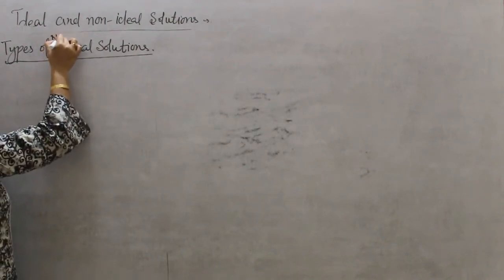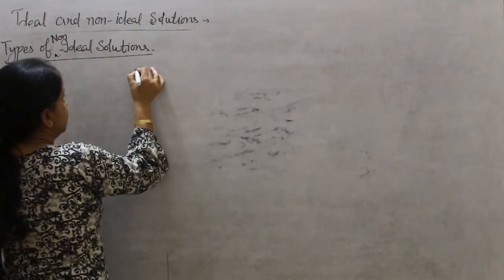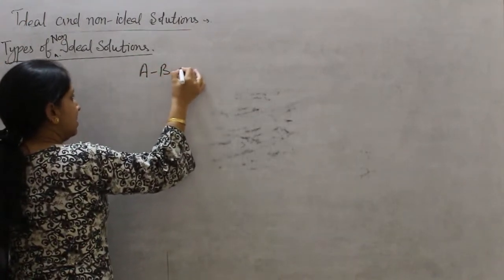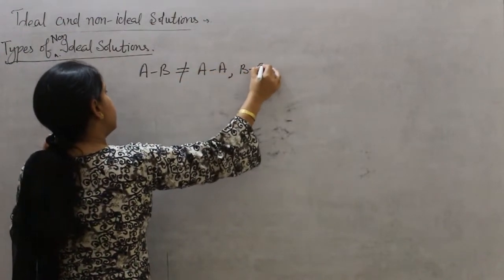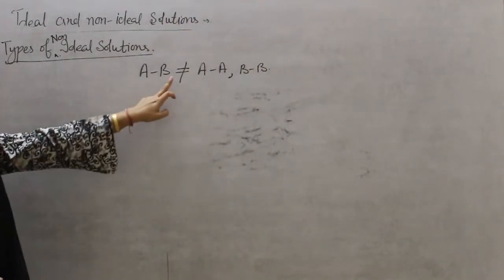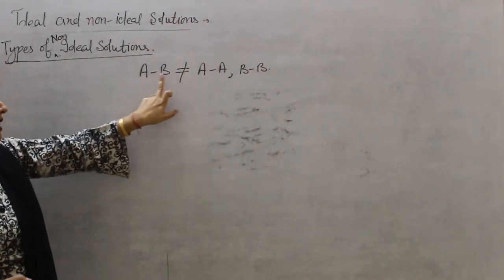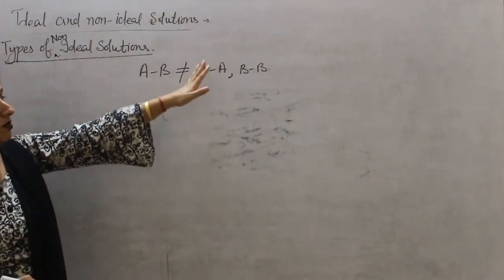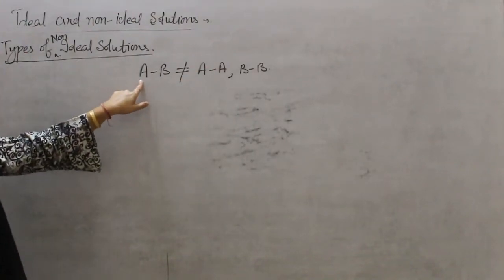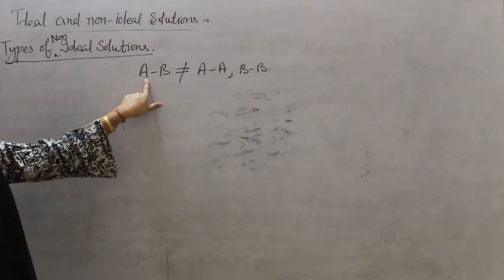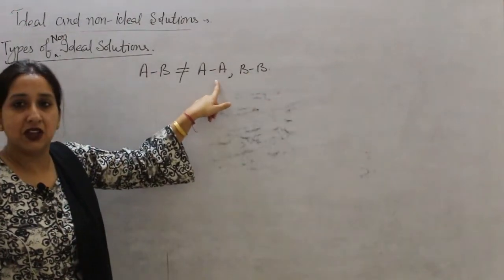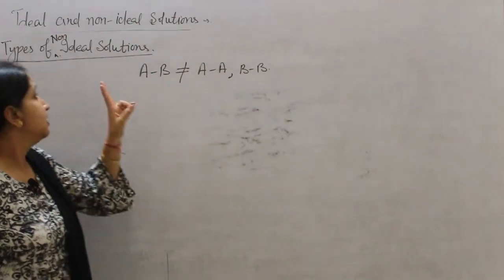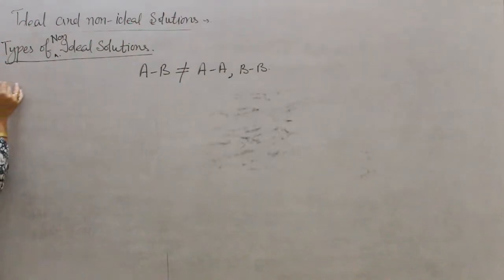We have used a term, the interaction between AB are not equal to AA or BB type of interactions. Not equal means it can be greater or it can be smaller. So depending upon the interaction, whether they are more than that of AA and BB or less than that of AA and BB type interactions, there are two types of non-ideal solution.